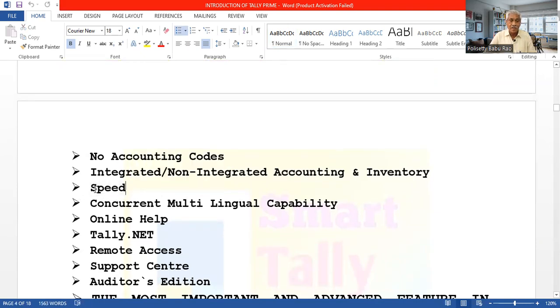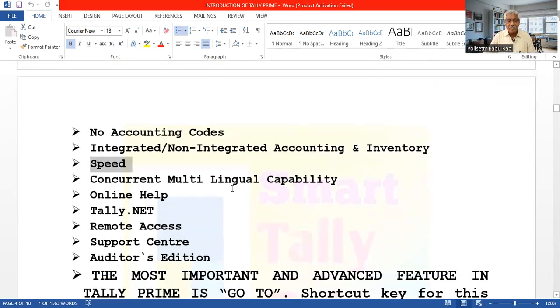That it will perform any activity very happily and with speed. Then concurrent multilingual capability. At the same time, we can have many languages you can utilize in Tally Prime. That is, it is capable of multiple languages.